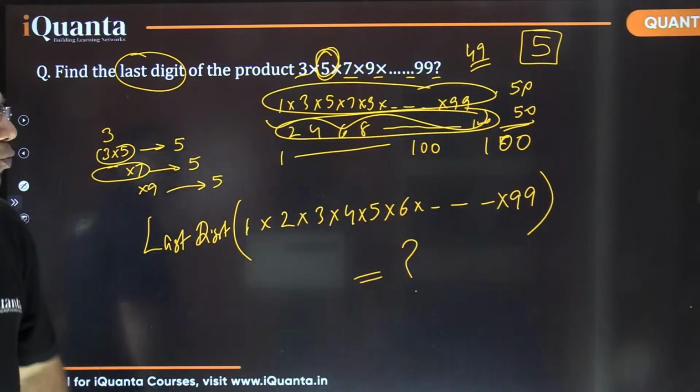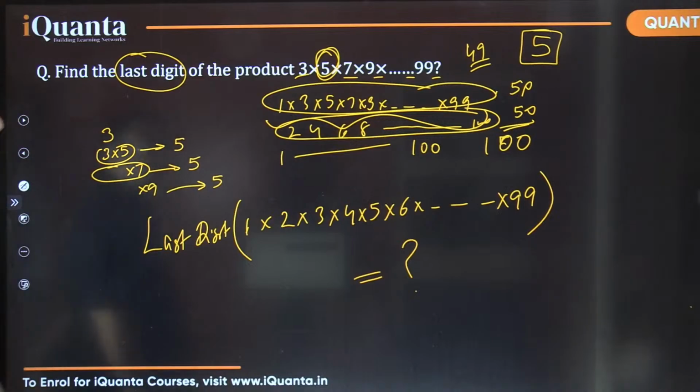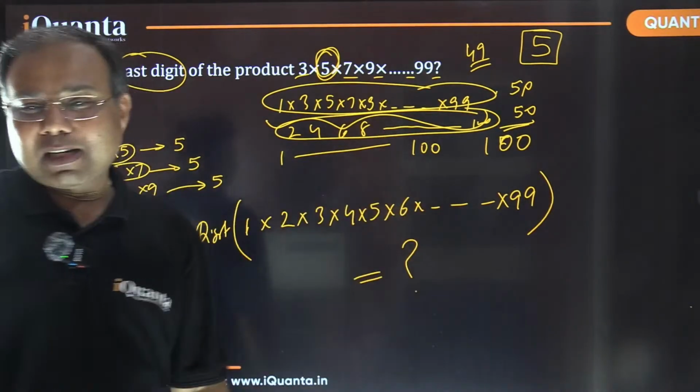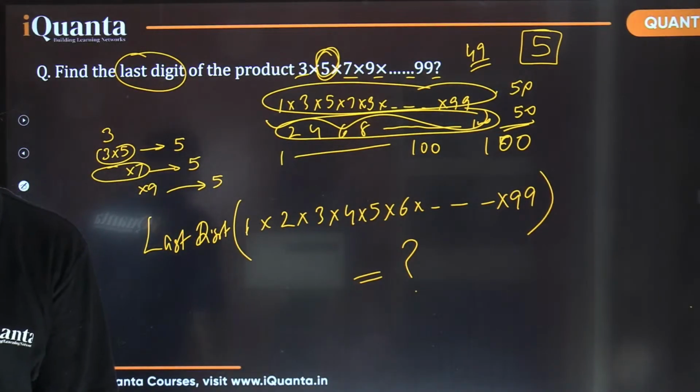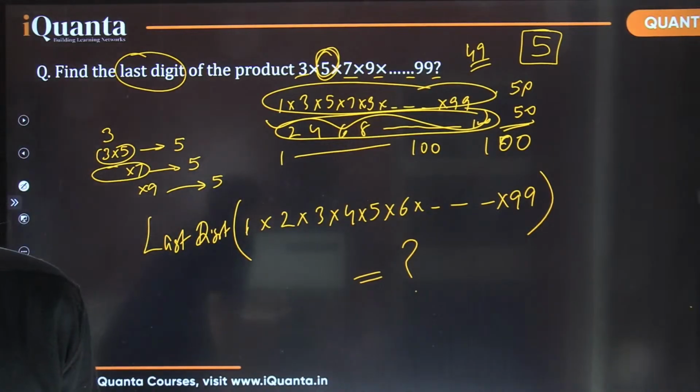I'm asking you. You tell me what would be the last digit when all these numbers from 1 up to 99 are multiplied. Of course, you are not supposed to use a calculator. At least not now. In the examination, you are generally allowed.